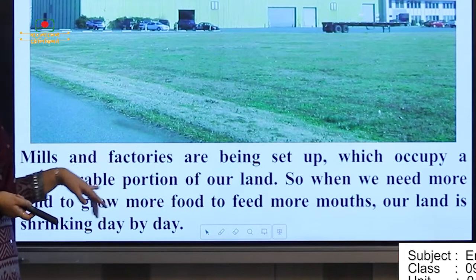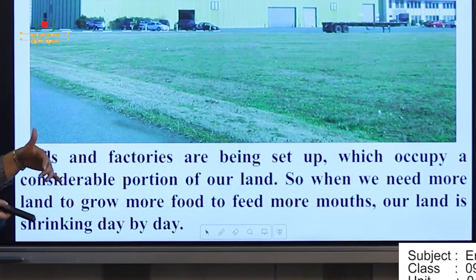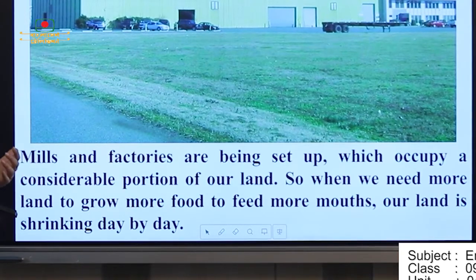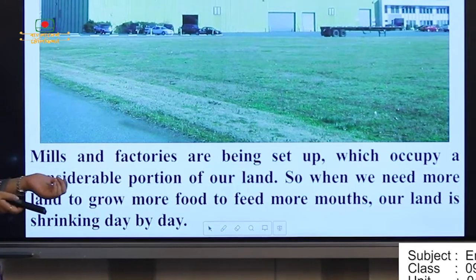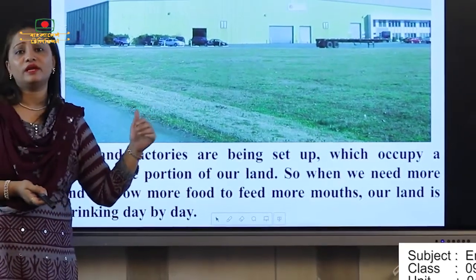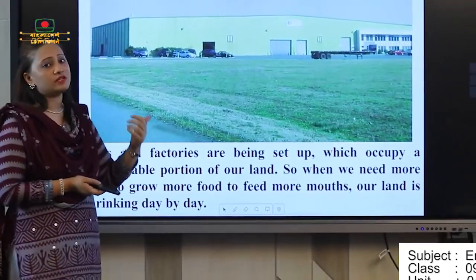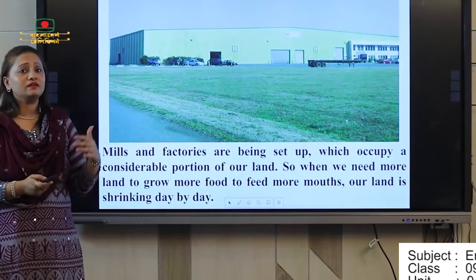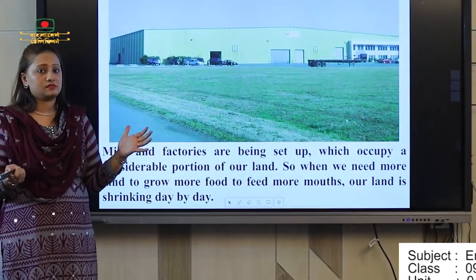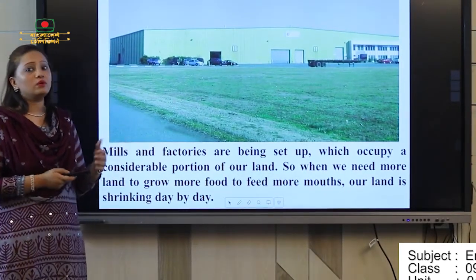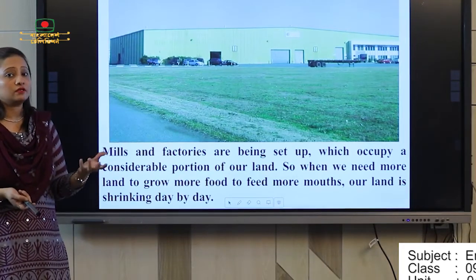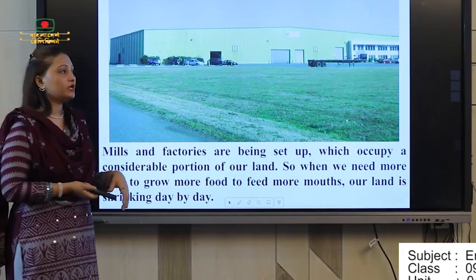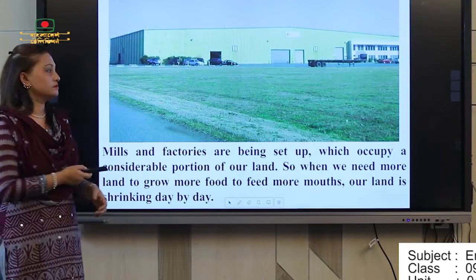And this is the picture of mills and factories. Mills and factories are being set up which occupy a considerable portion of our land. We need more land to grow more food to feed more mouths, but our land is shrinking day by day. Mills and factories already occupy some of our land because they are taking a huge place in Bangladesh. So we don't have enough place to produce our food. We don't have proper production.